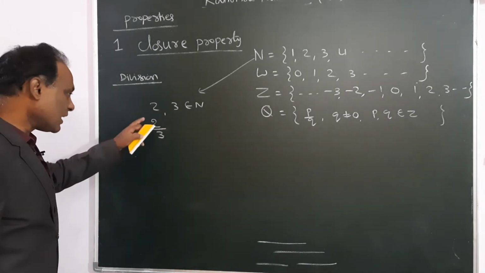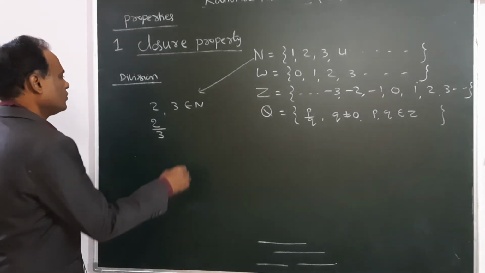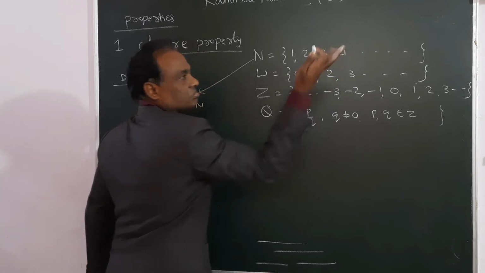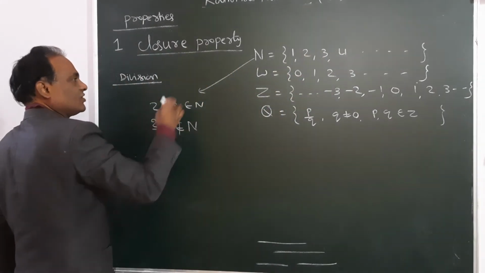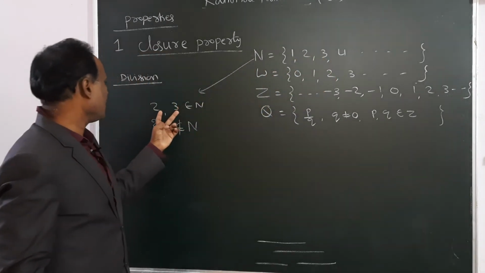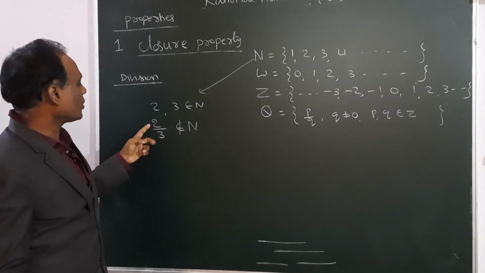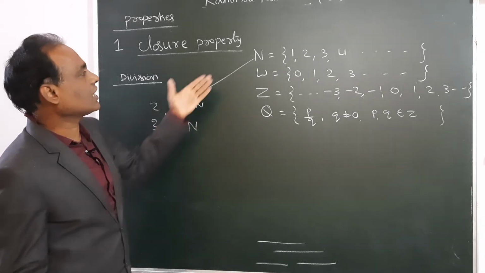What is 2 by 3? 2 by 3 means 2 by 3 only. So 2 by 3 is not a natural number. It is not in this set. I took two numbers from this set and applied the division, and I got 2 by 3, which is not a natural number.